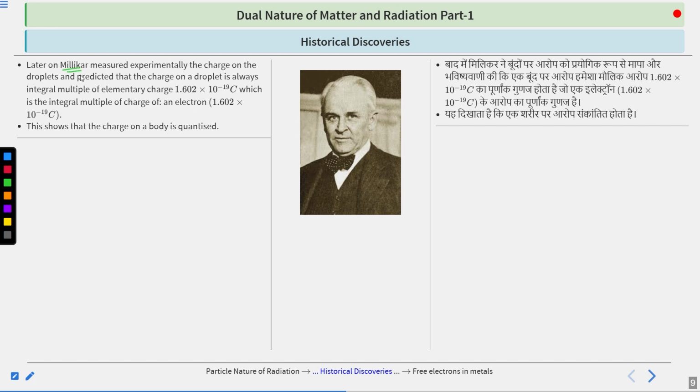Okay, because when he experimentally tried to measure and predict the charge on droplets, he found it always as an integral multiple of 1.602 into 10 power minus 19 C. And this is also the charge of an electron. Okay.